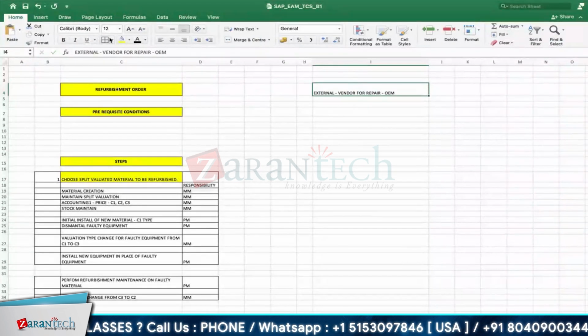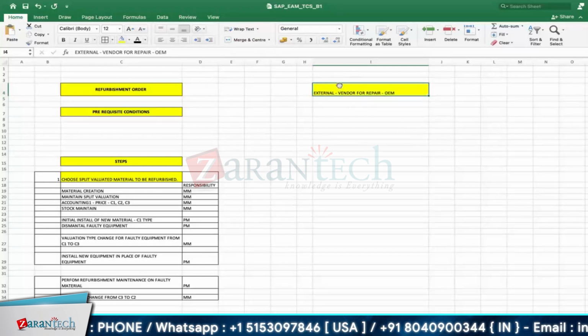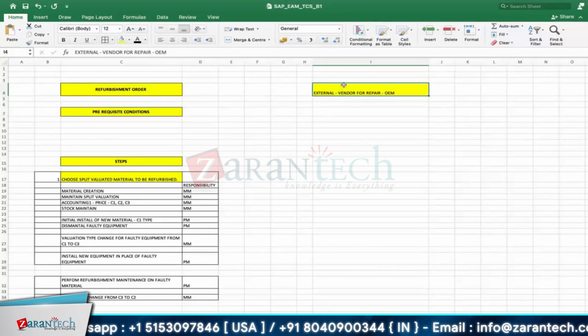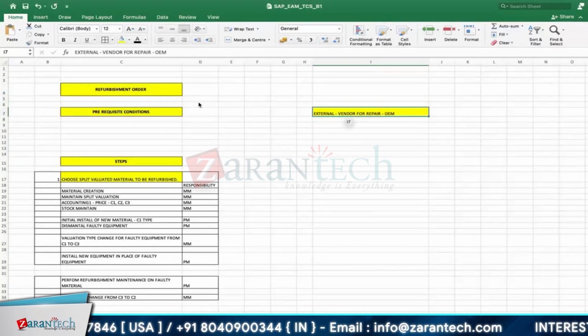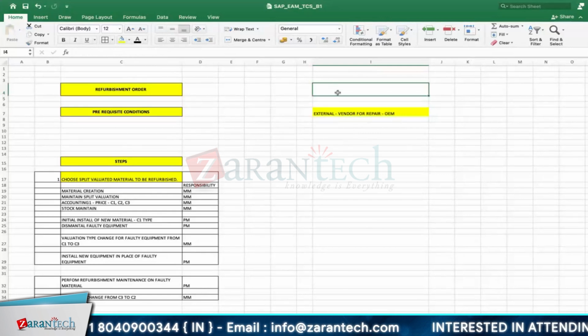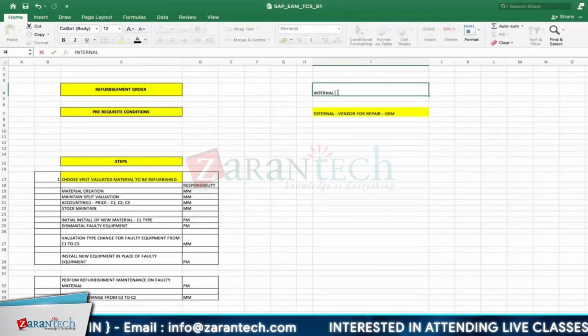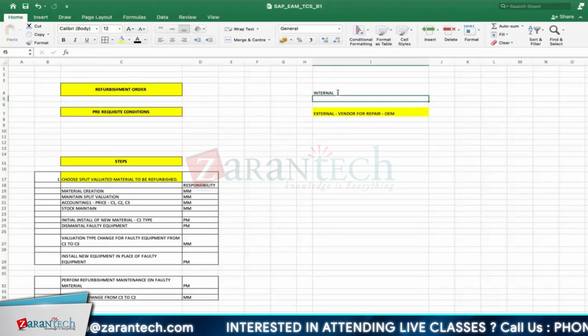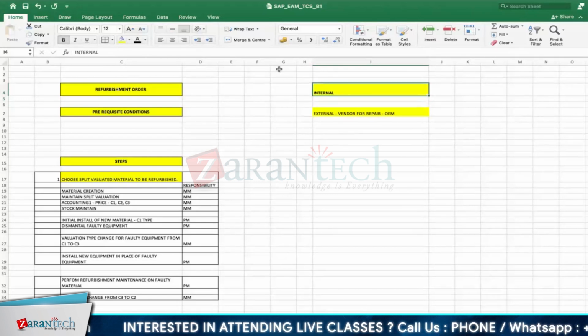Okay. This is one type, which I would call external. In SAP, it is called external refurbishment. There is another one, internal refurbishment. Internal and external. The concept, whatever you said, is correct.